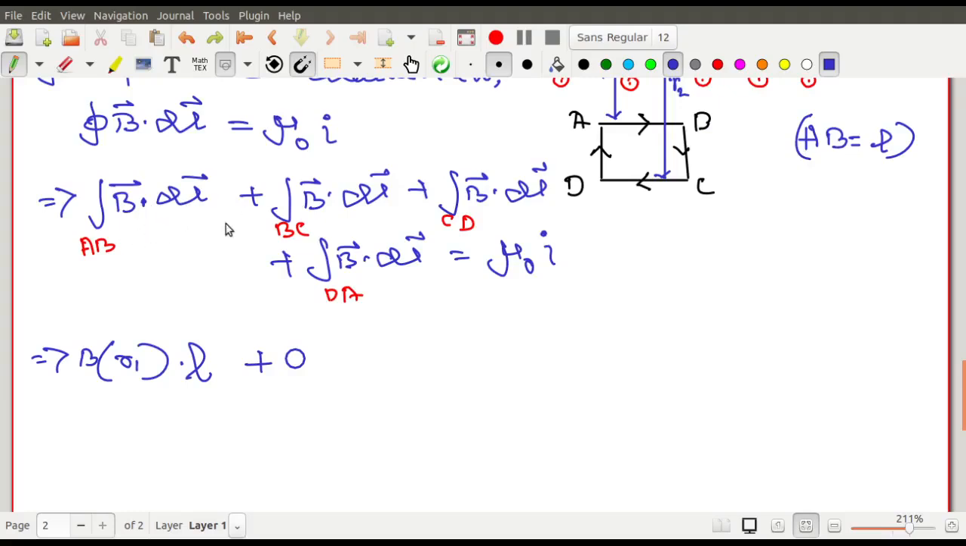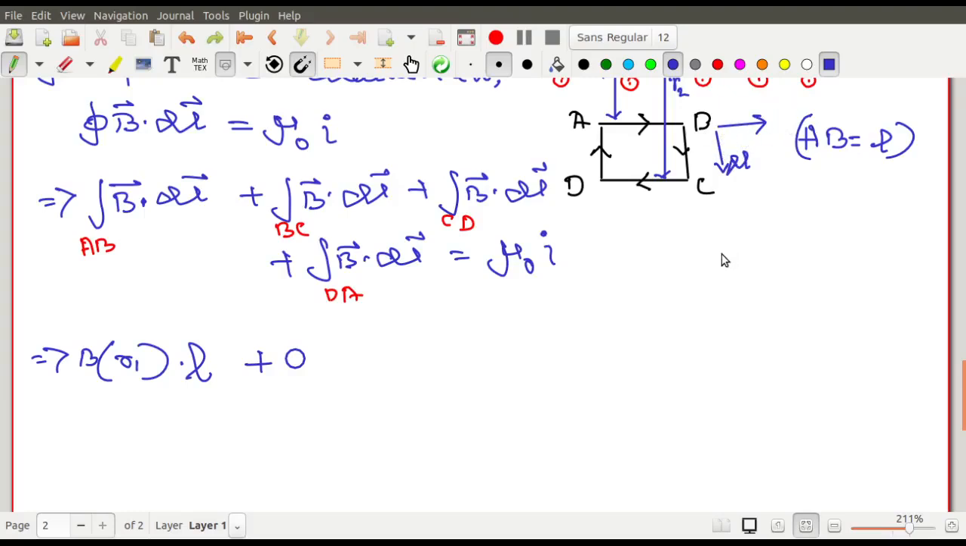So here cos theta is cos of 0, that is 1. That is what I have written. Next here it is 0. Why is it 0? Because the magnetic field is always along the axis. But in this case you are integrating along this side, because dl is along this way. So this is the direction of dl and this is the direction of b. So b and dl are at 90 degrees with each other.